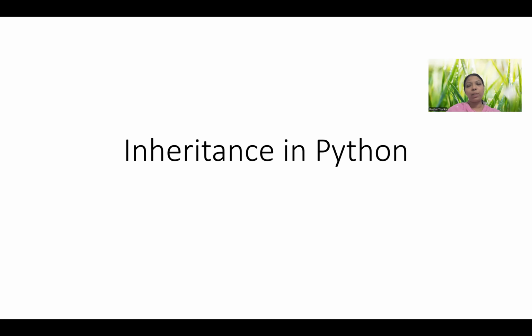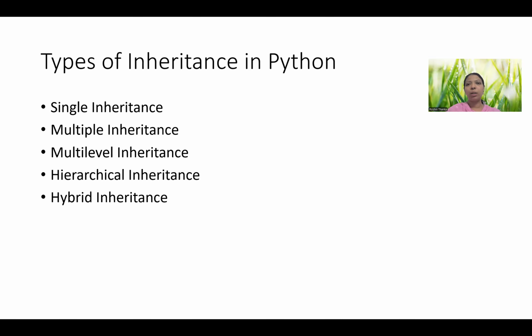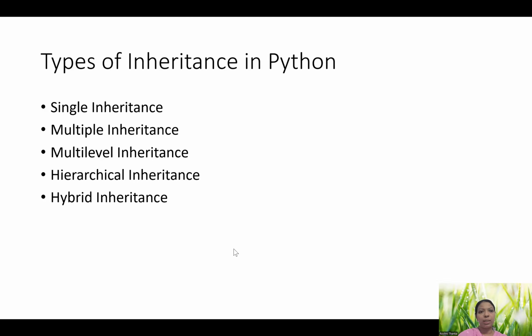So the main purpose of inheritance is reusability. We are going to reuse the properties of one class in another class. That's what inheritance is. There are many types of inheritance available here: single inheritance, multiple inheritance, multi-level inheritance, hierarchical inheritance, and hybrid inheritance. Let's see them one by one in a simple manner for you to understand.